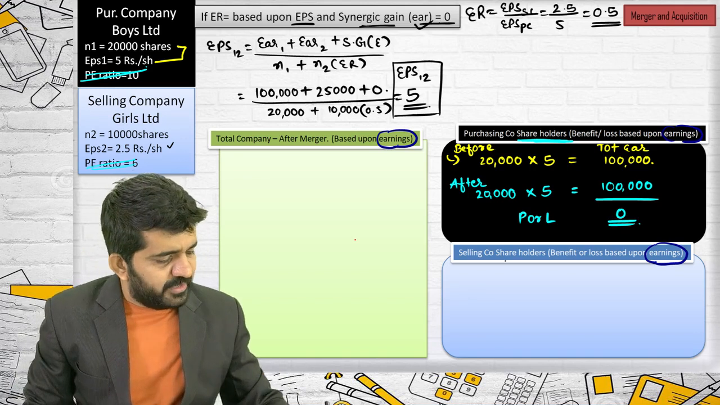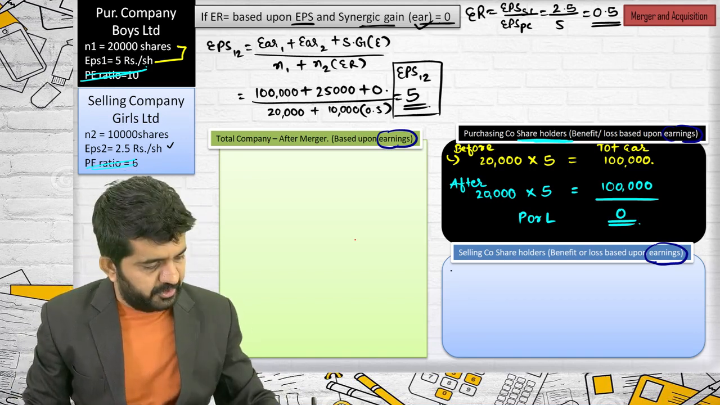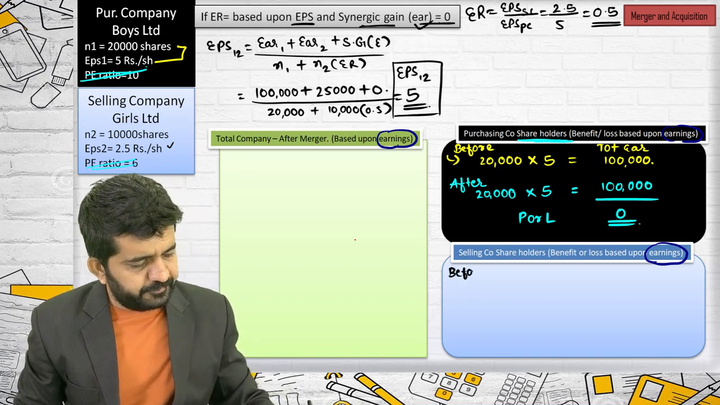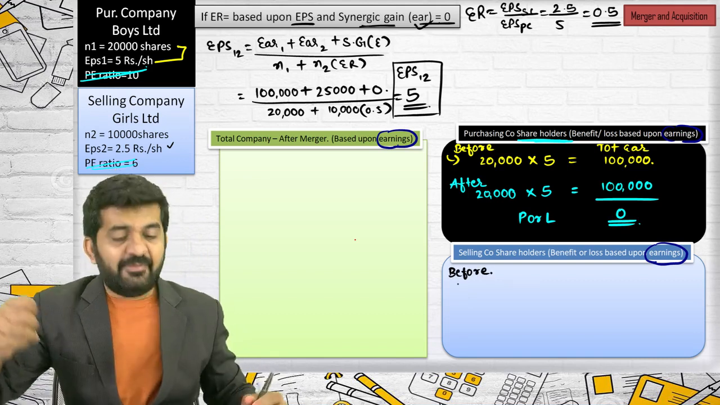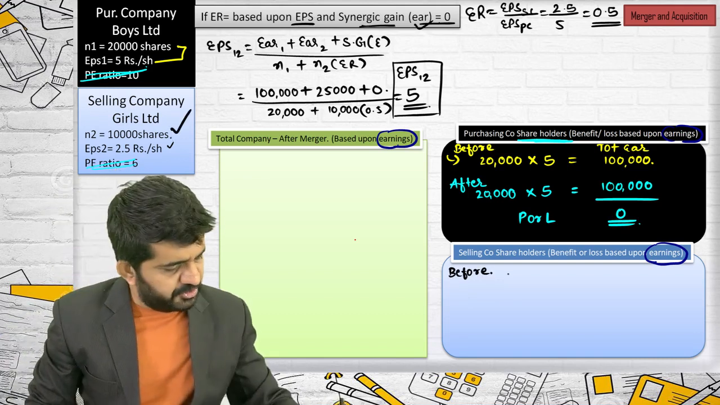Let me go to selling company's shareholders. Before, they were having how many shares? 10,000 shares.